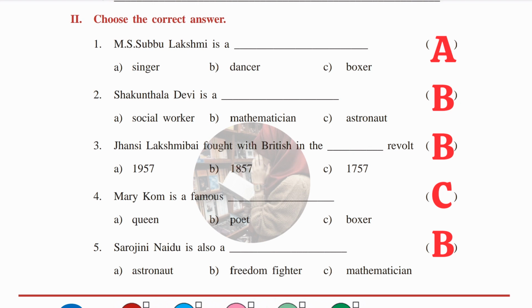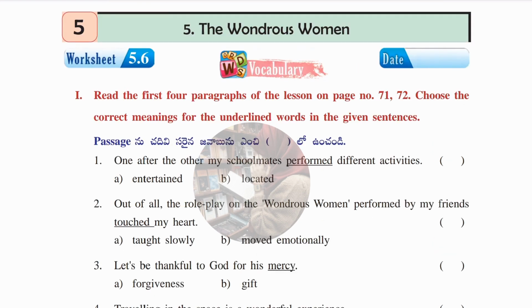Next, fourth one. Mary Kom is a famous dash: queen, poet, boxer. Answer is C, boxer. Fifth one. Sarojini Naidu is also a dash: astronaut, freedom fighter, mathematician. Answer is B, freedom fighter. Okay, guys, let's move on to the next one, which is worksheet number 5.6.